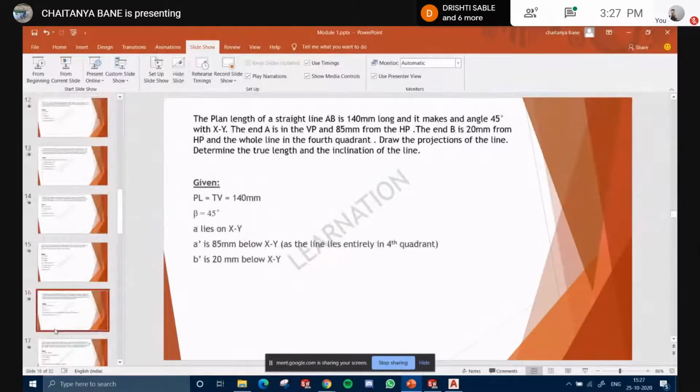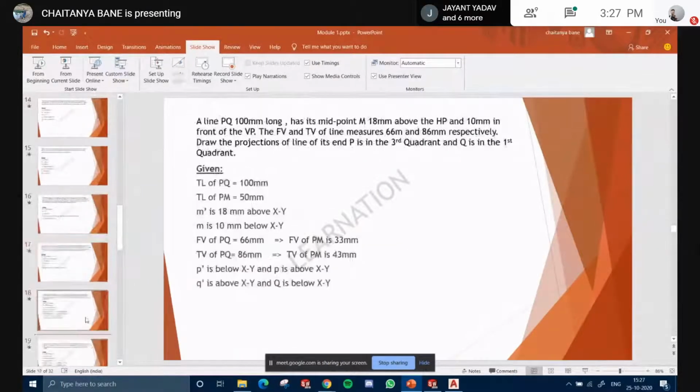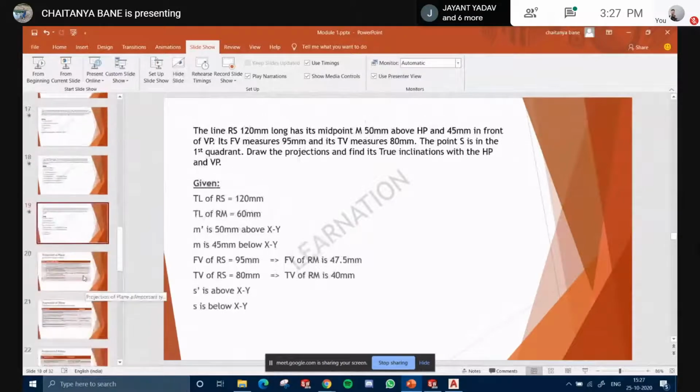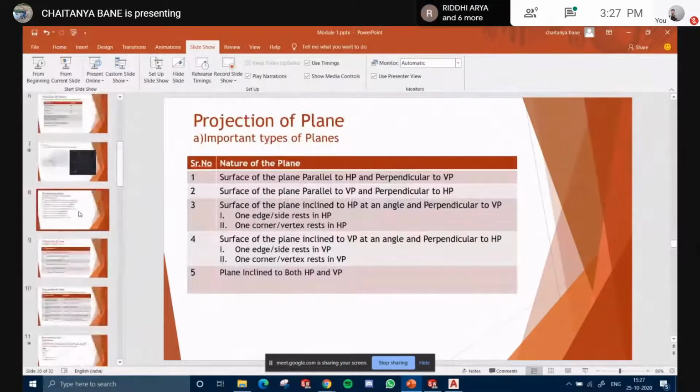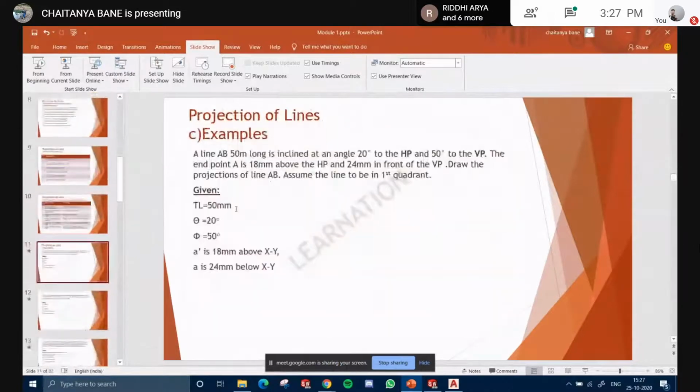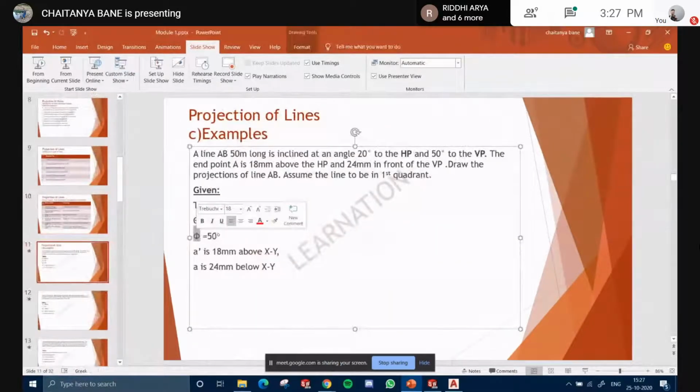Phi. There is phi. Okay, let it be. So phi, this one. The angle made by that line with the vertical plane, in the top view, that is phi. And the angle made with the horizontal plane is known as theta.